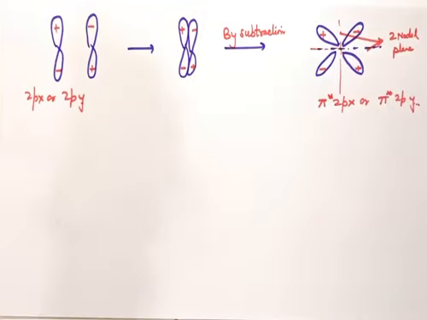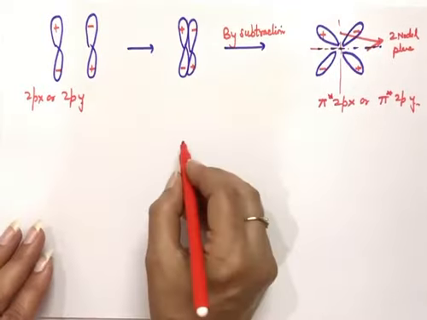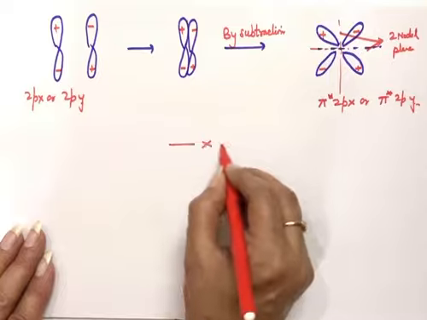So this is the designation of the molecular orbitals. When 1s and 1s will overlap, 2s and 2s will overlap, and 2p and 2p will overlap, we will get these kinds of designations for the molecular orbitals. So this is the initial part of the molecular